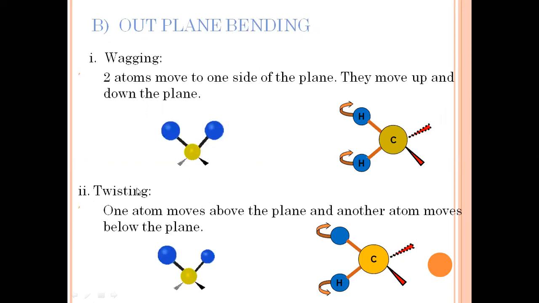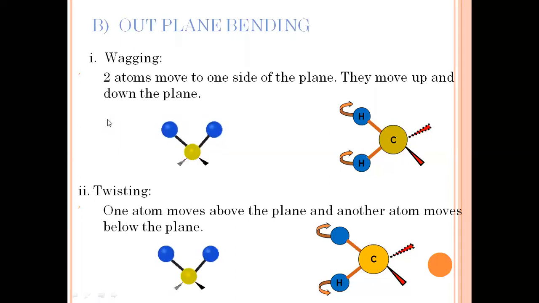Now the second one, twisting. One atom moves above the plane and the other atom moves down the plane. Then the first atom will move down the plane and the other atom will move up. It is like this. So this is known as twisting.